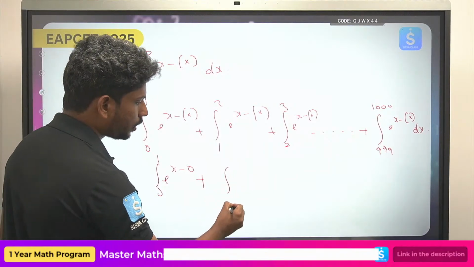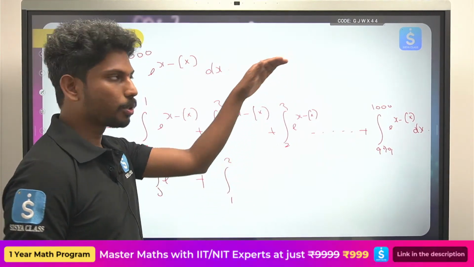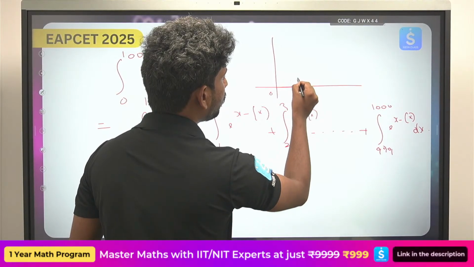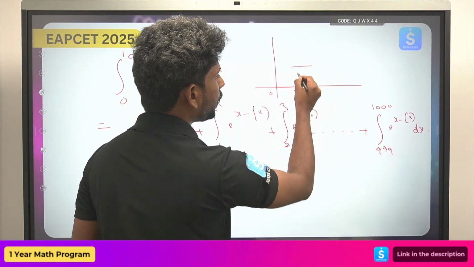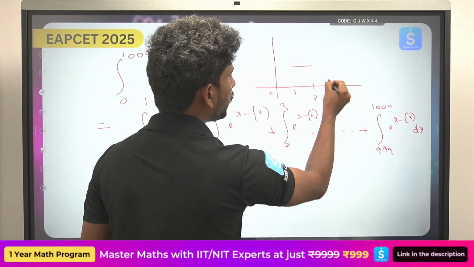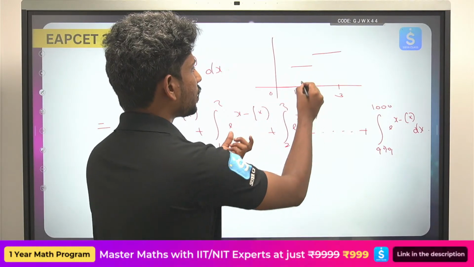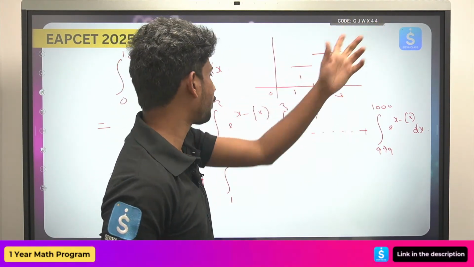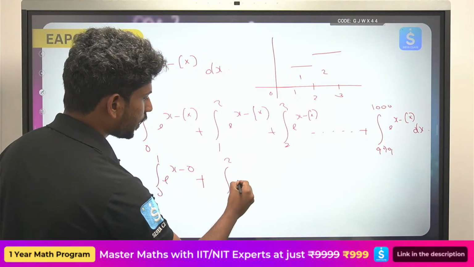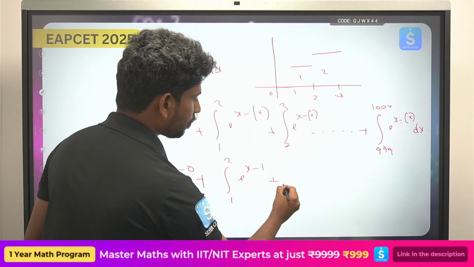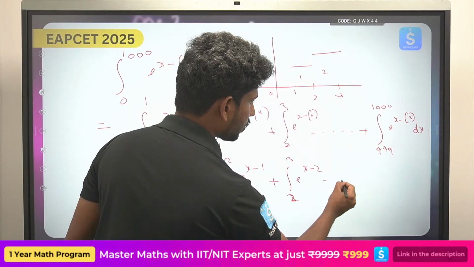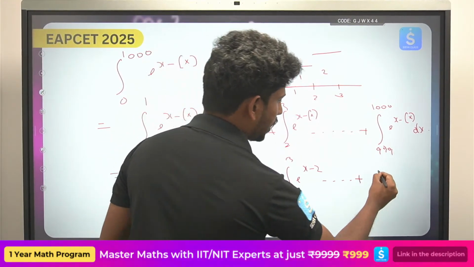Then again from 1 to 2, the step function you already know: from 0 to 1 it will be 0, from 1 to 2 it will be just 1, from 2 to 3 it will be 2, area is like length into breadth. So this will be e power x minus 1, plus 2 to 3 e power x minus 2, plus